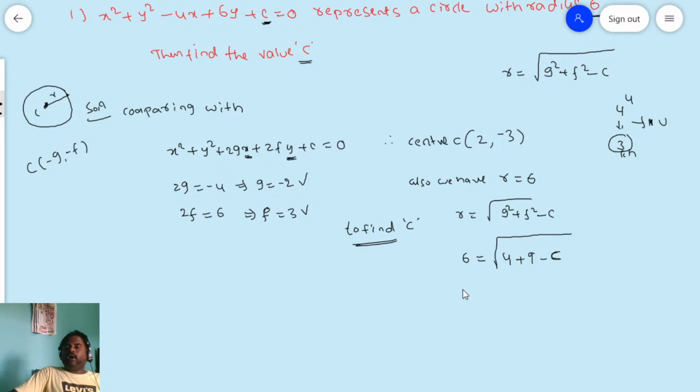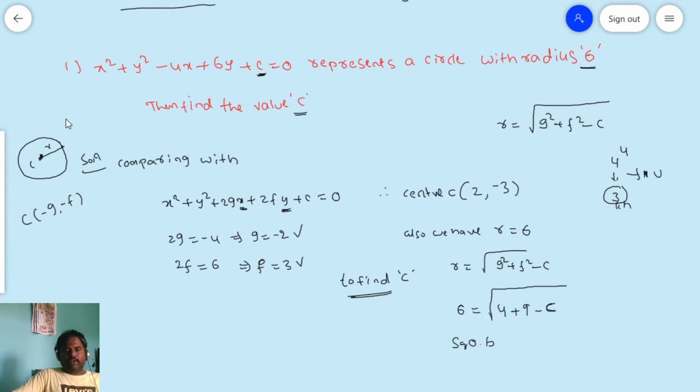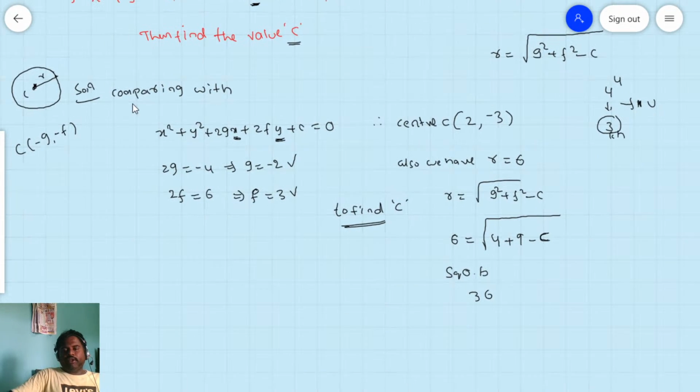Now squaring on both sides. Okay, now if you are squaring on both sides, then this is 6, friends. You see 6 here. The radius is here. You see 6 they are given. So if you are doing squaring on both sides, then 6 square is nothing but 36. 6 square is 36. Then square and root are getting cancelled. Then 36 is equal to